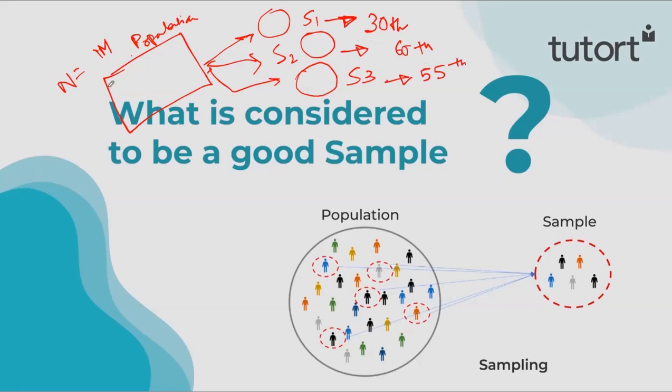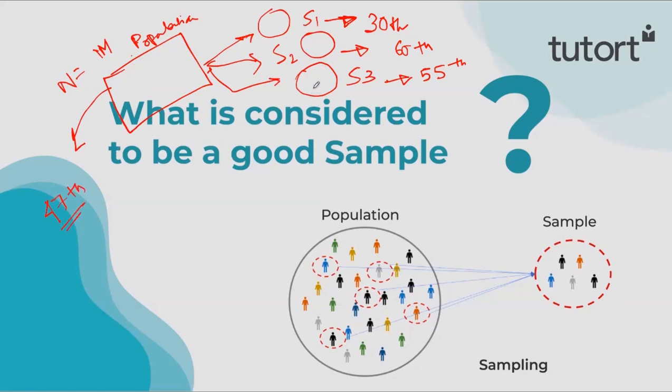Okay. Now, if by our survey we are getting this, and now if we take the average salary of all the people of the country, then suppose it is coming around 47,000.